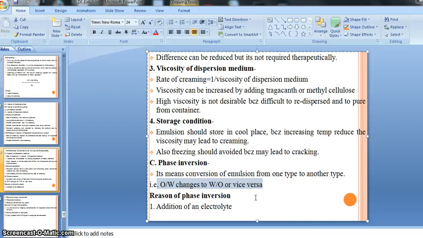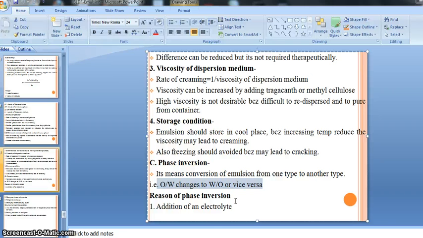I said that it occurs during storage of our emulsion. Phase inversion, creaming, and cracking are instability problems that happen during storage of our emulsion, right? So the question arises: when and why does phase inversion happen, and what is the reason for it?